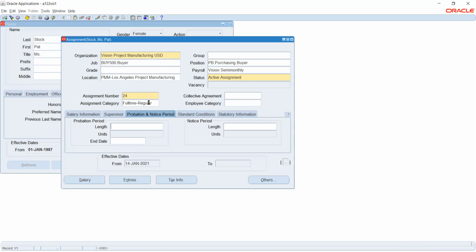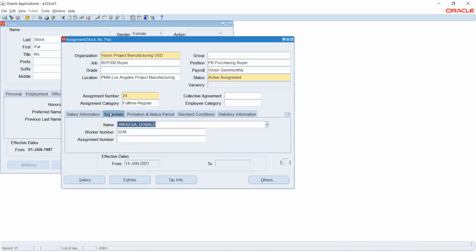But other than that, let's say if a customer wants to have the supervisor and the other details, we can set up the supervisor. But let's say the customer doesn't want to give the statutory information or the probation period information, all those things. It's a business requirement whether they want to capture it in the system or have it off system. So that depends. But these details, which are marked in yellow, we will have to get from the customer.